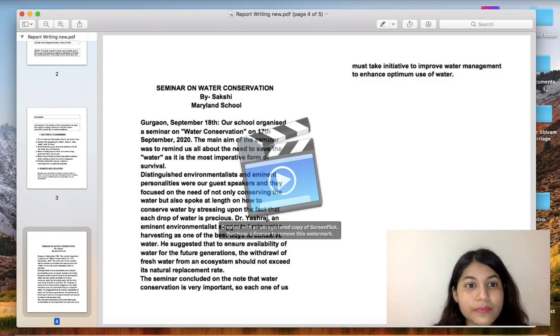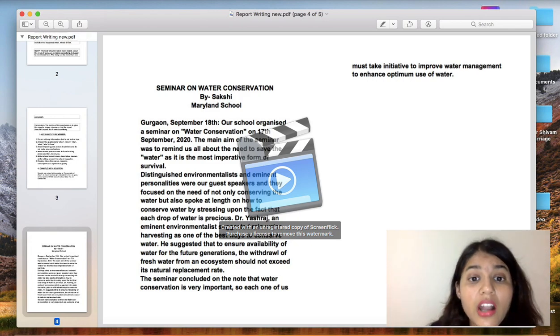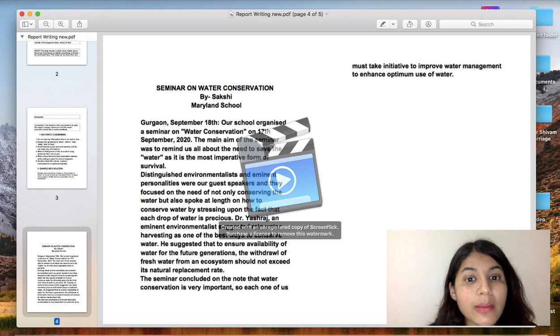Then Maryland School. Okay. Now let's see the introductory paragraph. First paragraph is the introduction. Gurgaon, September 18th, put a colon mark and then start your introduction. Our school organized a seminar on water conservation on 17 September 2020. The main aim of this seminar was to remind us all about the need to save the water as it is the most imperative form of survival.